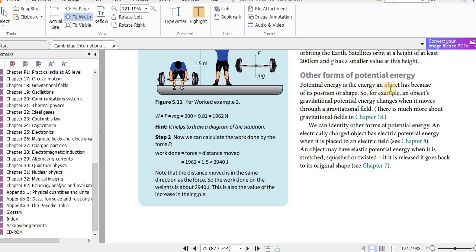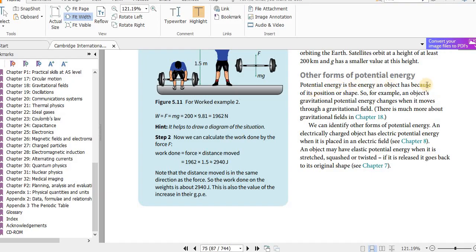We have other forms of potential energy also, such as elastic potential energy, chemical potential energy, nuclear potential energy. There are about 5 different types of potential energy. Elastic potential energy is also called strain energy. Then we have nuclear potential energy, chemical potential energy, we simply say chemical energy, and electric potential energy.